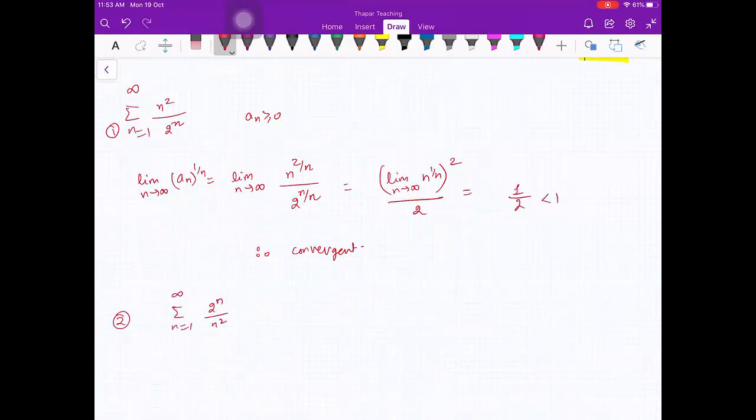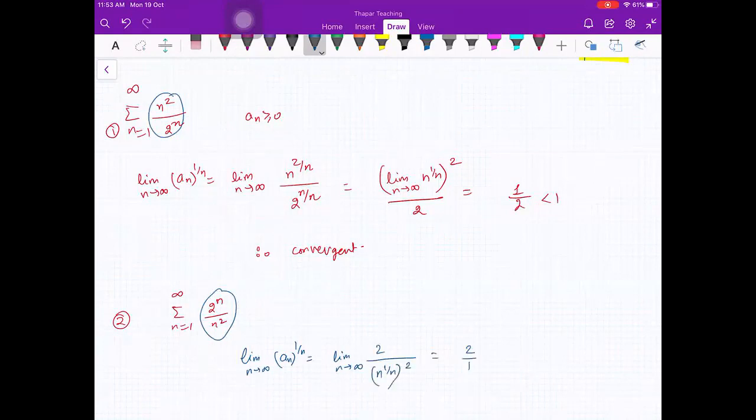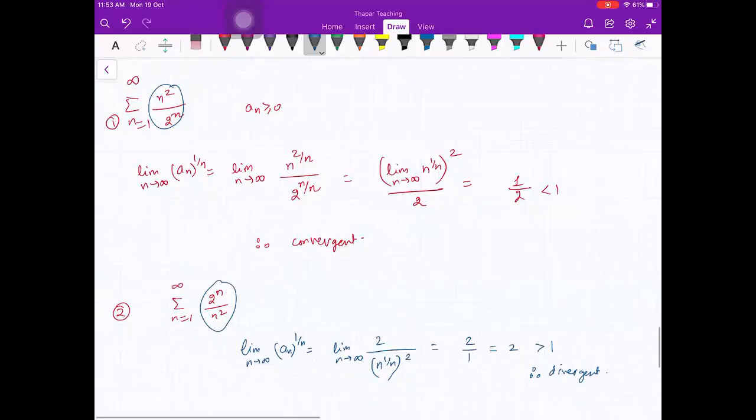Convergent, divergent? Tell me. Divergent. Yeah, you can just see the reciprocal, right? So it is going to be divergent. So limit n going to infinity, a_n raised to power 1 by n is limit n going to infinity, 2 upon n raised to power 1 by n raised to power 2. That is 2 upon 1. This is 2, greater than 1. Therefore, divergent. Got it?